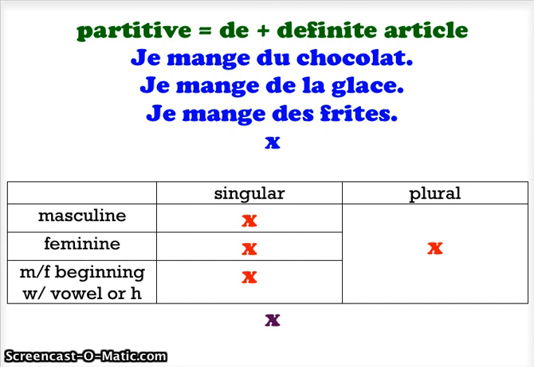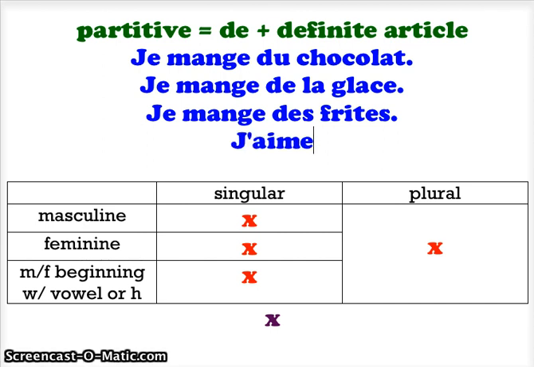Now, let's see. I need to have a singular noun here that begins with a vowel or H. And so far in your vocabulary, I don't think we have one that will fit with the expression je mange. So we're going to have to change gears here just a little bit. And let's say we want to use the sentence, I like doing some activity. Okay? I like doing some activity. I don't like laying around all the time. I like to get up every now and then and do some activity. All right?